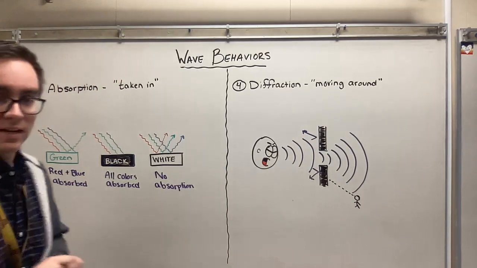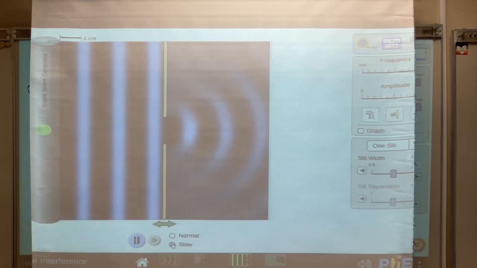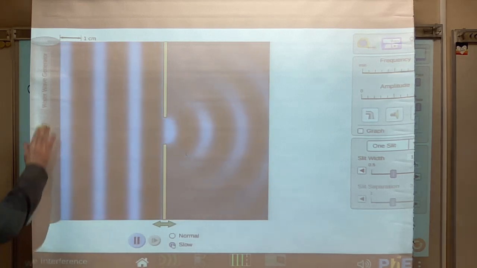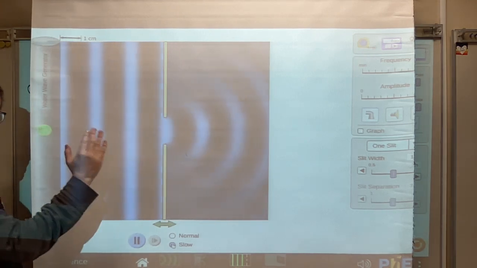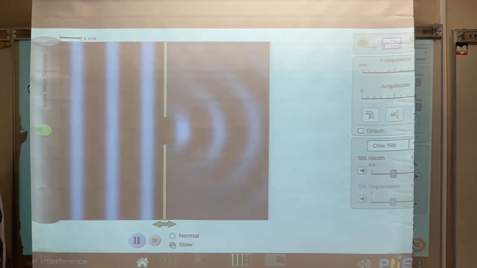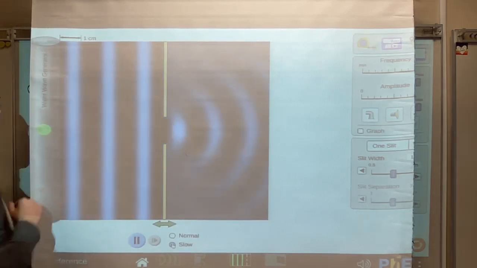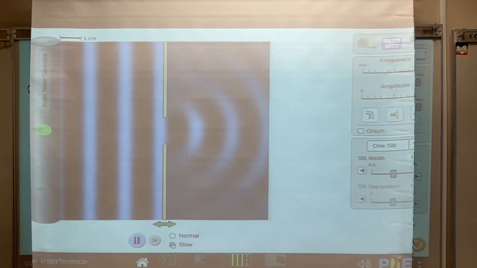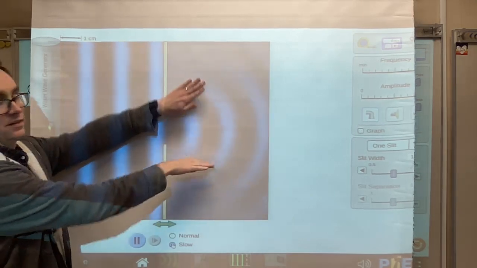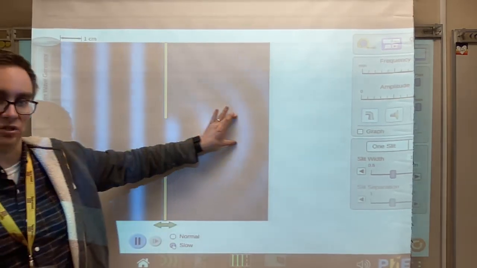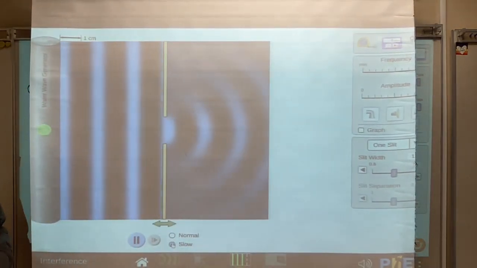So let me show you a quick example of this. What I have here is a simulation showing these waves. This is a wave generator. The little stripes indicate crests and troughs, so we can measure wavelength to wavelength. When it's hitting this boundary, the waves are either going to bounce off or be absorbed. But if they go through, when they go around a boundary, you're going to see how it fans out. This is what we call diffraction. It doesn't just come across as a straight beam. See how there are waves over here and waves over here. This is what indicates diffraction.